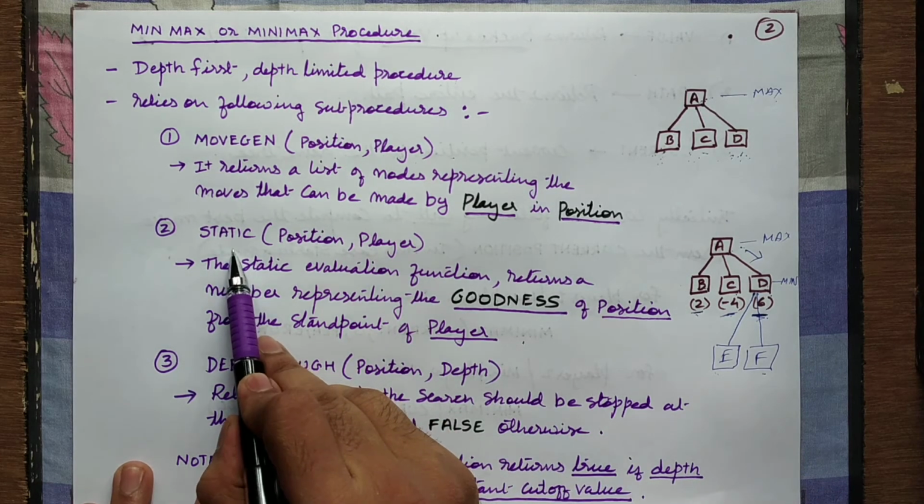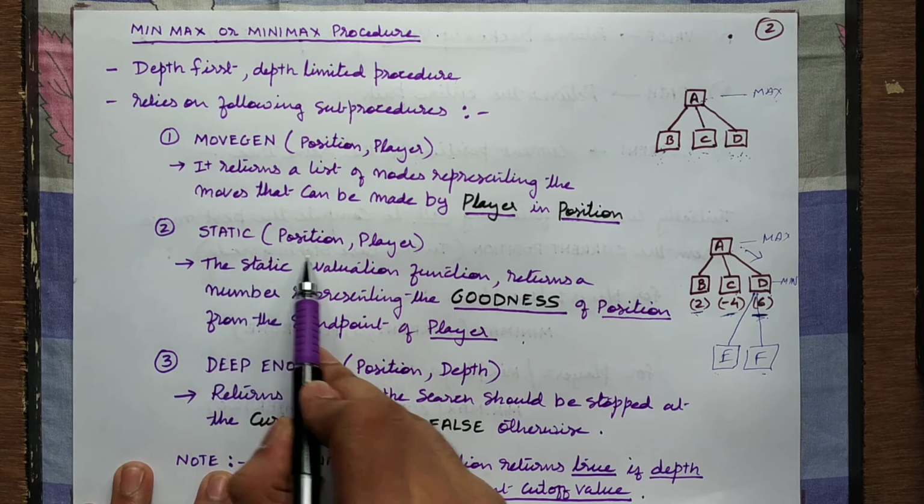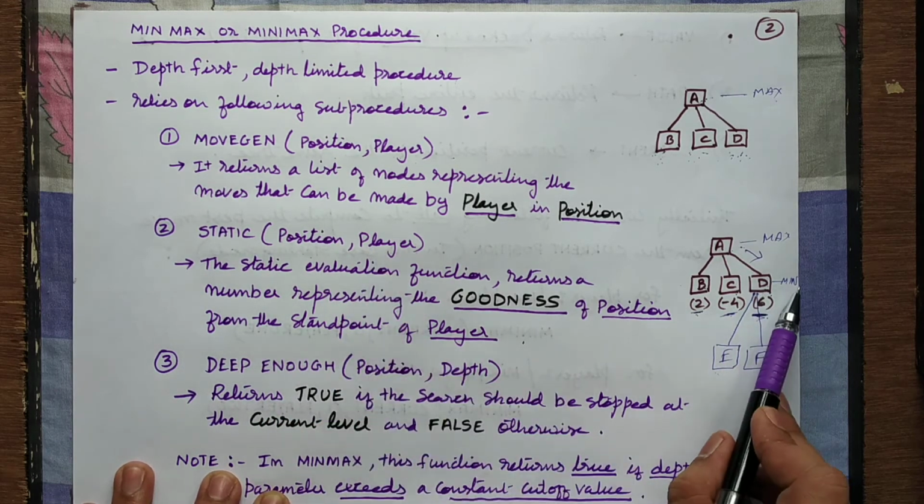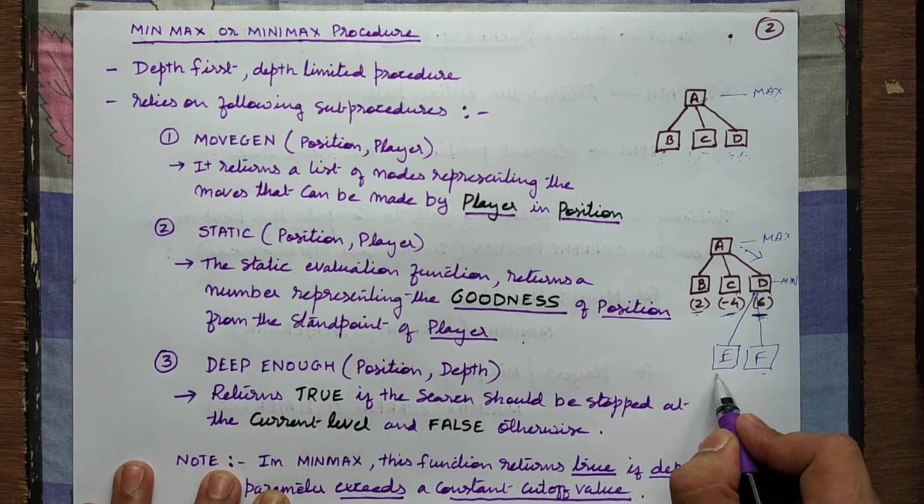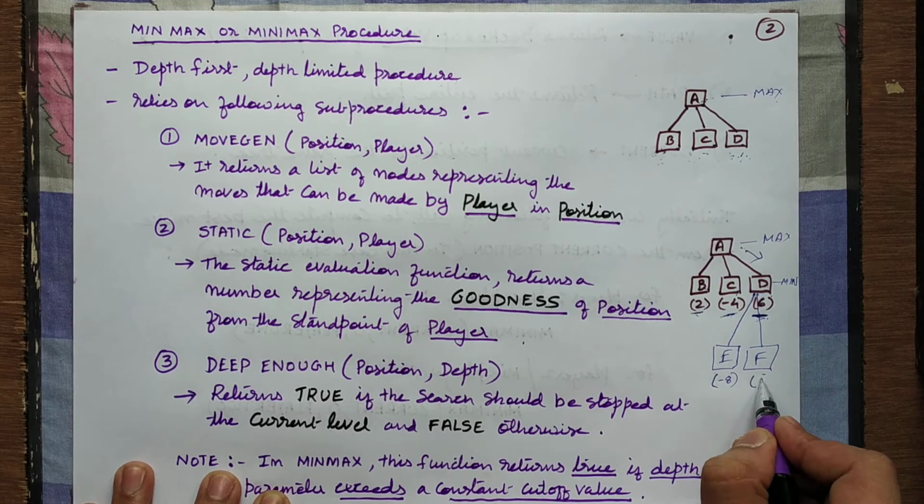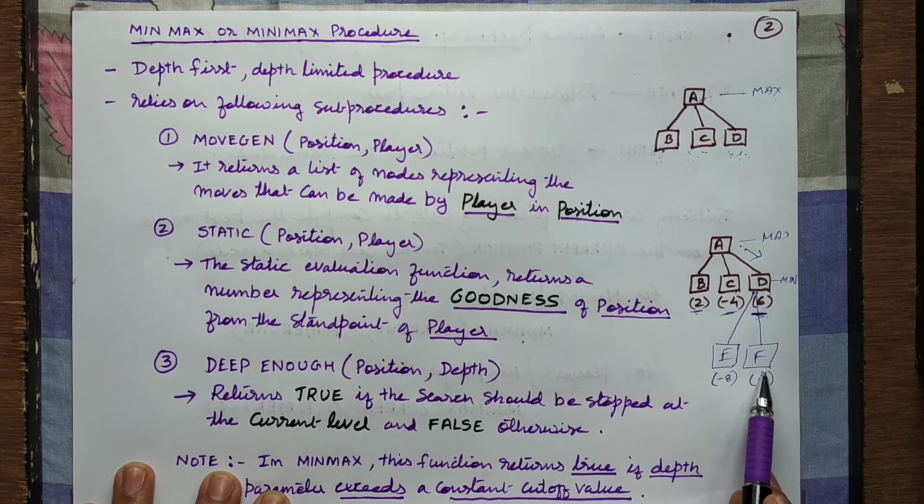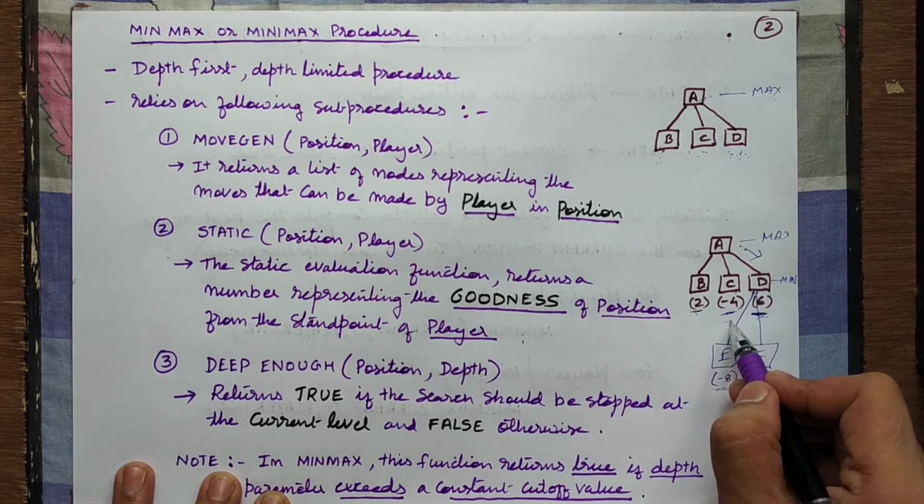Then the static evaluation function will be called, that will do what? With respect to the position, that is D, and player, that is min, it is going to find out the value. Suppose E has value -8 and F has value 4. So since he is a min player, his aim is to choose the node with the minimum value of the evaluation function. So definitely he is going to choose -8 and not 4. So min player here will choose -8.